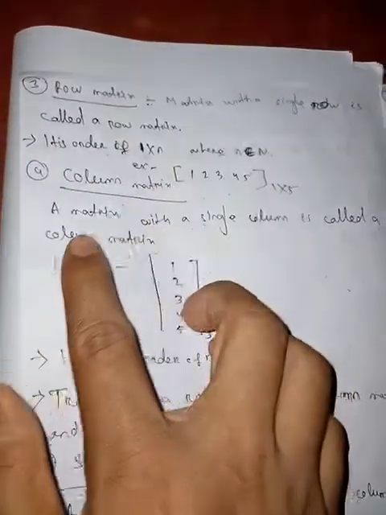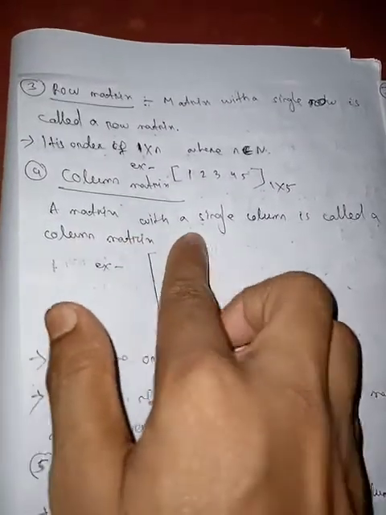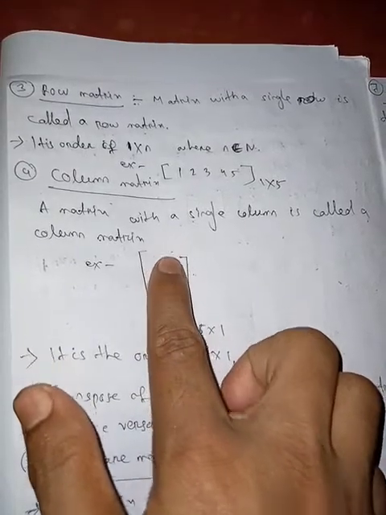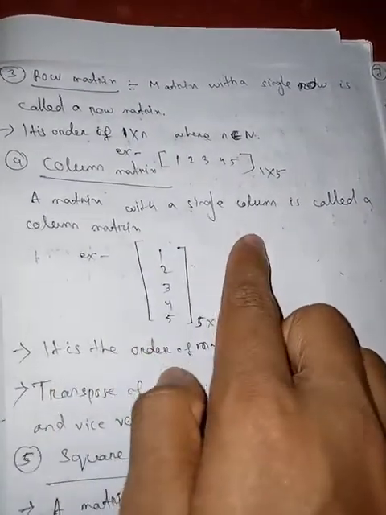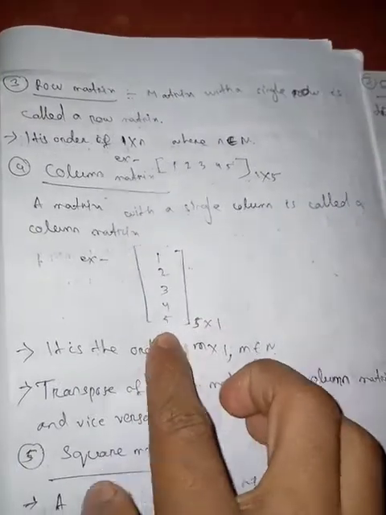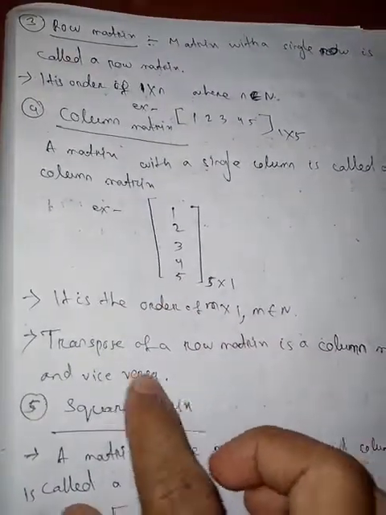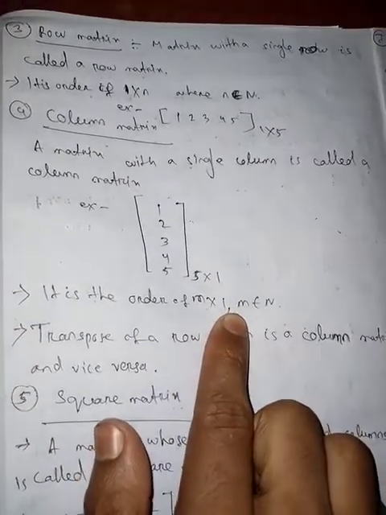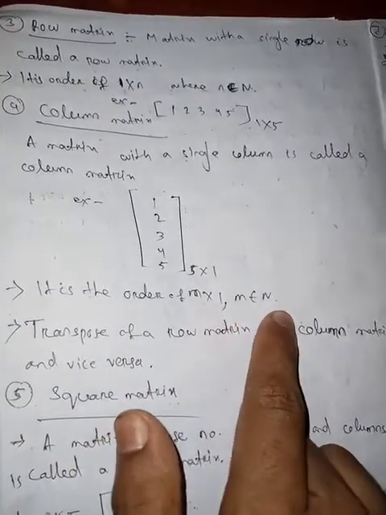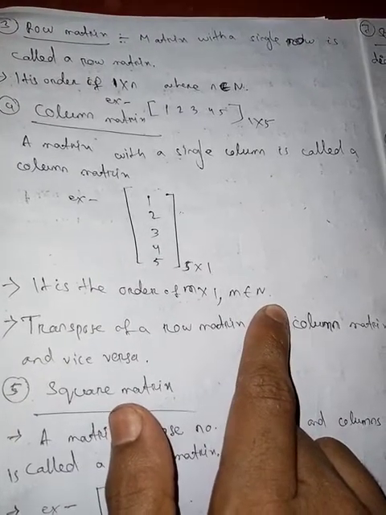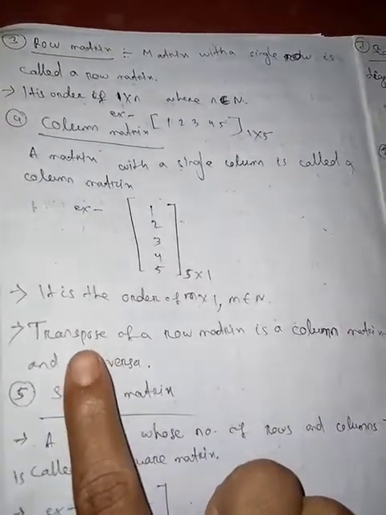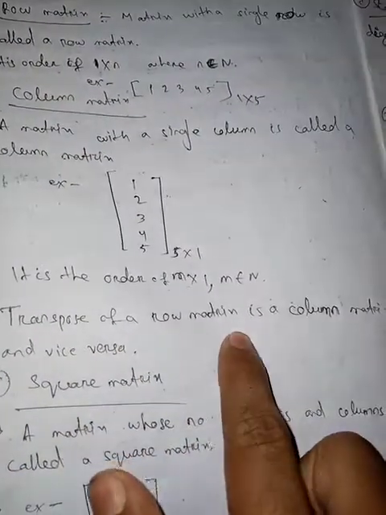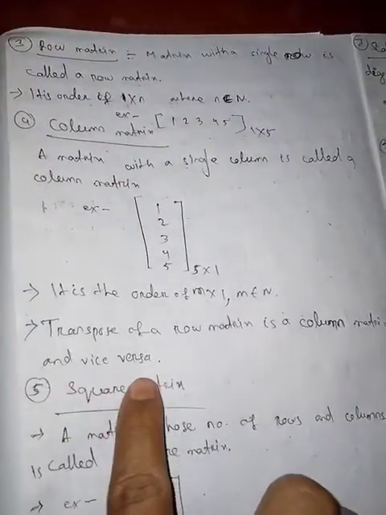Then the column matrix. What is a column matrix? A matrix with a single column is called a column matrix. That is, it has only one column and no other column. It is of order m cross 1, where m belongs to the natural numbers. That is 1, 2, 3, 4, 5, 6, up to m.